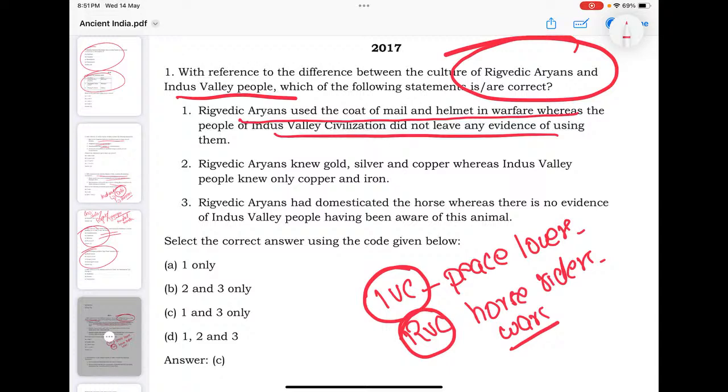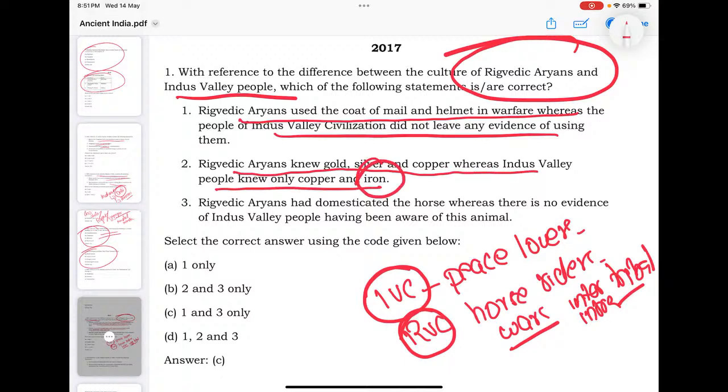They were engaged in inter and intra-tribal wars. They were horse riders and warrior class. Then coming to Rigvedic Aryans, they knew gold, silver, copper. Indus people know only copper and iron.